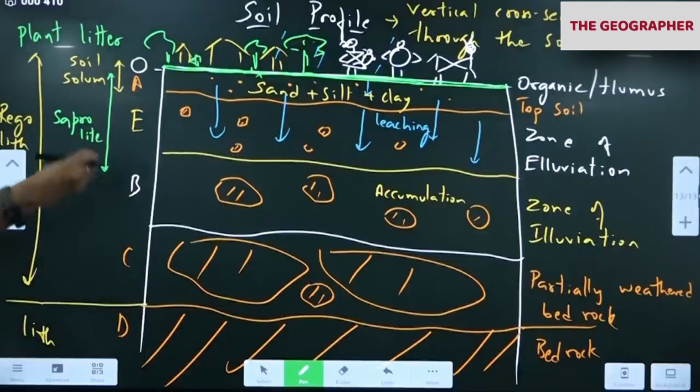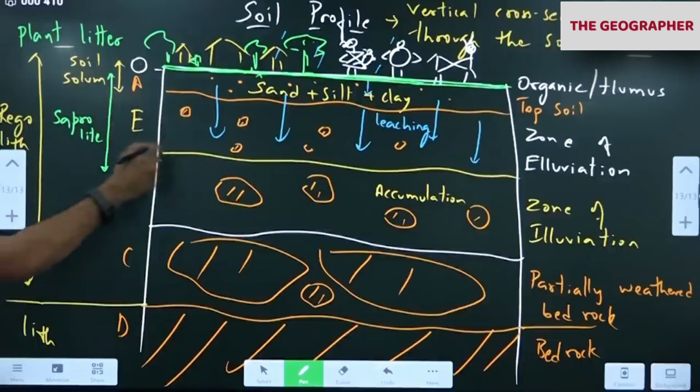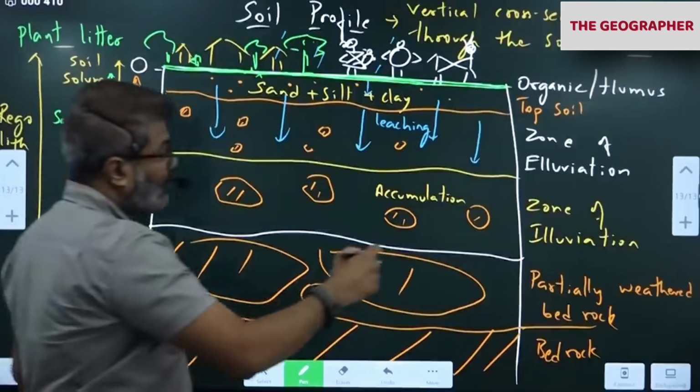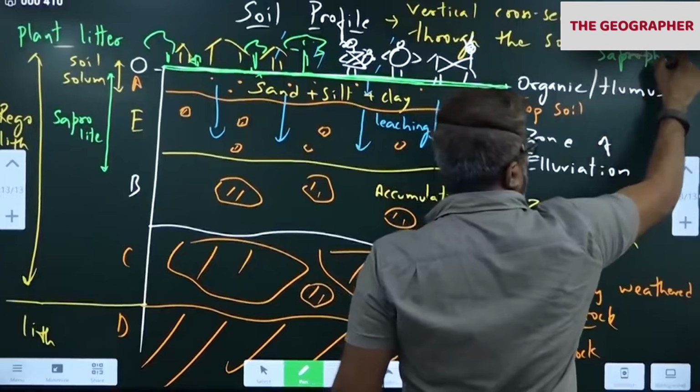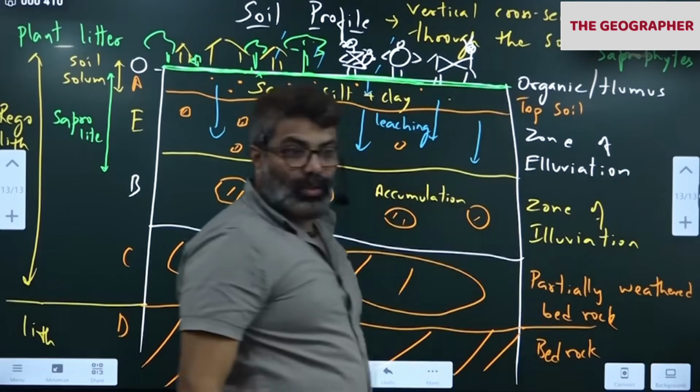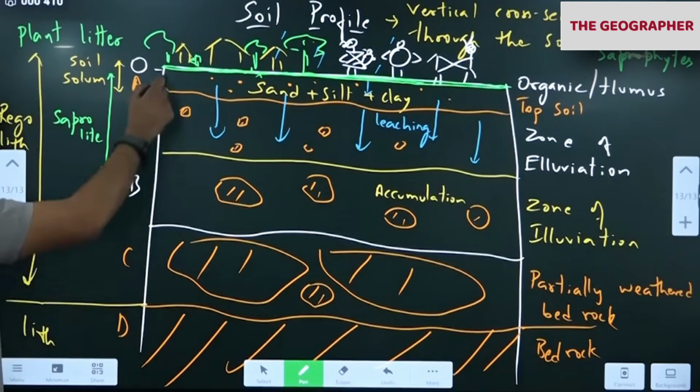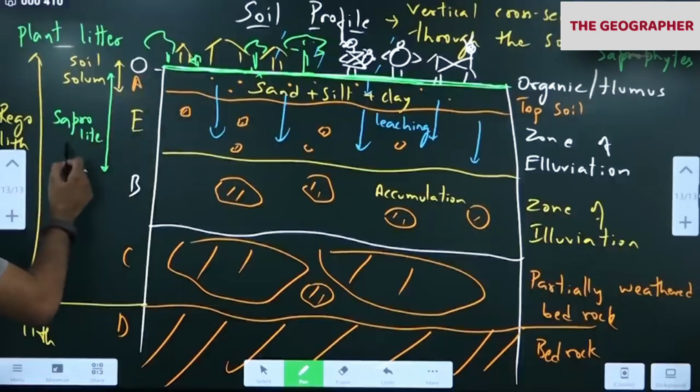Detritus or dead organic matter is decomposed here by organisms called saprophytes. I'll write the spelling somewhere. Saprophytes. That is found here, so that area is called saprolite.